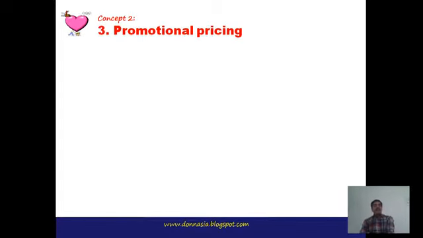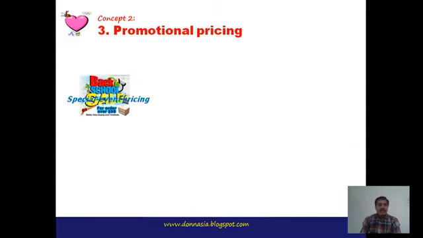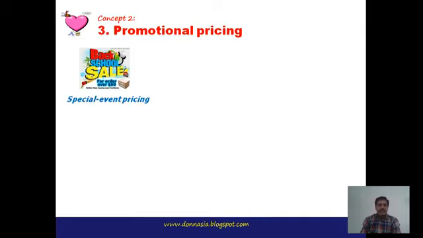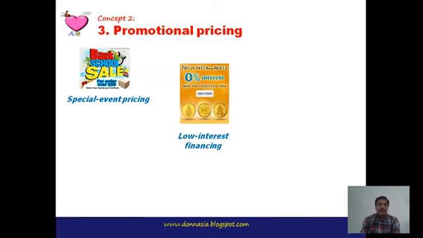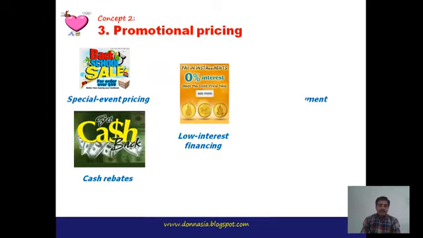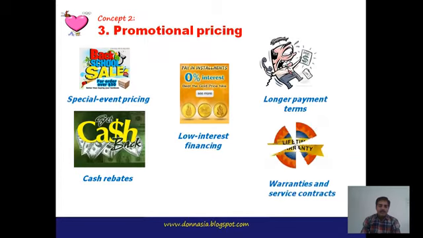Then next, third, is promotional pricing. Promotional pricing adaptation strategy is one type of strategy in which we use different ways to promote our products. Here these are the different ways: special event pricing, back to school for orders over $50, like this. So this is what special event pricing is.